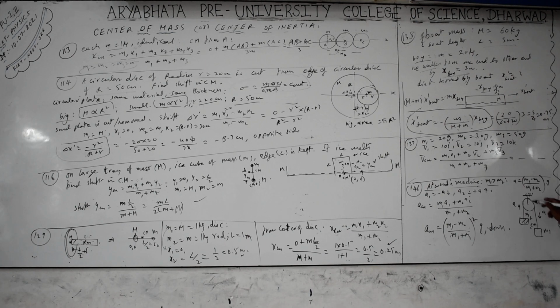Downward acceleration is negative, upward is positive, so the value is the same: a equals (m1 minus m2) by (m1 plus m2) into g. You have to remember this formula, you already know it from before for the Atwood's machine. And a1 and a are the same but in opposite directions: a1 is minus downwards, and upwards a2 is a plus value.